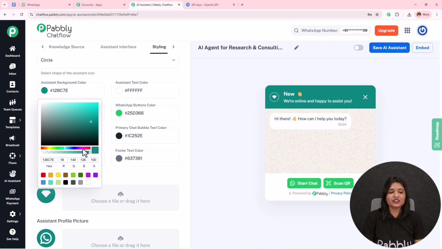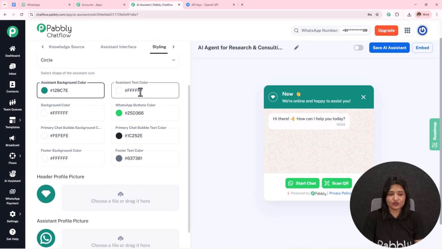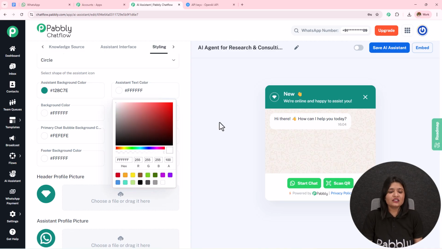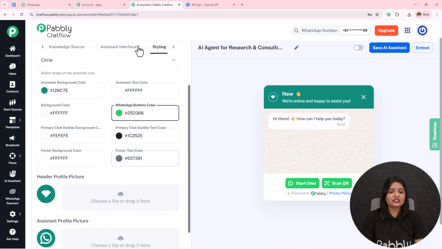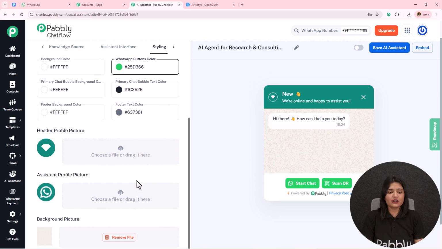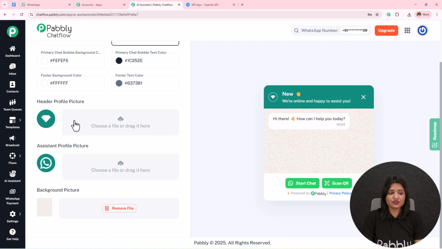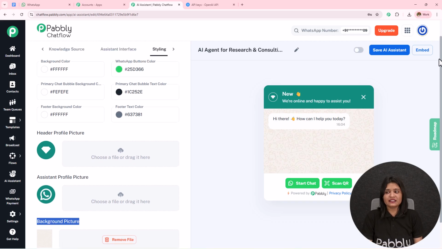In a similar manner, you can create these background colors also. You can select the background colors according to your choice and preference. Text color, button color, chat bubble color. I'm going to keep it as default. Now in the manner I've uploaded the knowledge base, you can also upload the header profile picture, assistant profile picture and the background picture. So here we have finally created this AI agent.